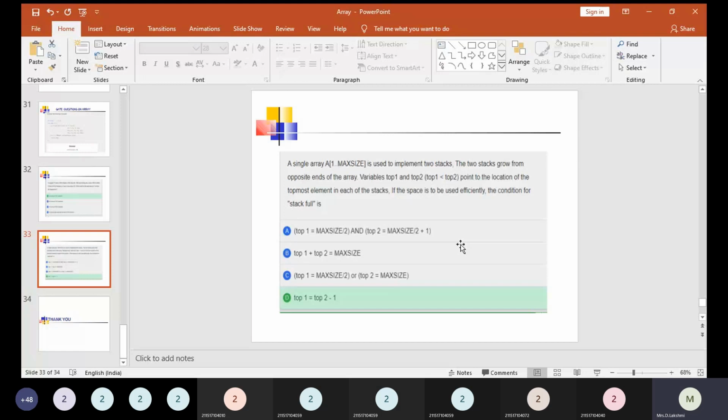So when the stack is going to be filled, let us take the size of the array as 10 here. Now, when the stack is going to be full, how will you check the stack full condition?